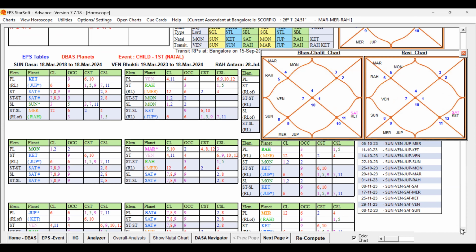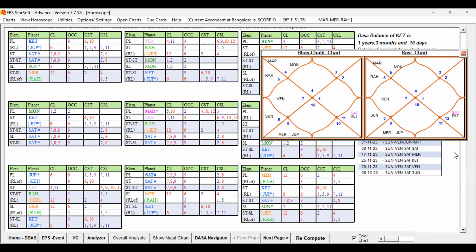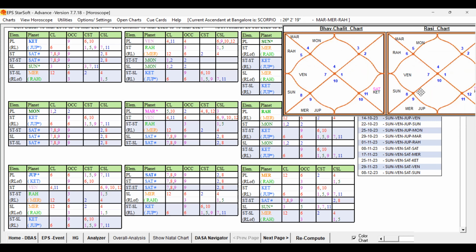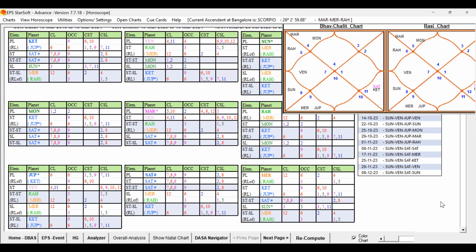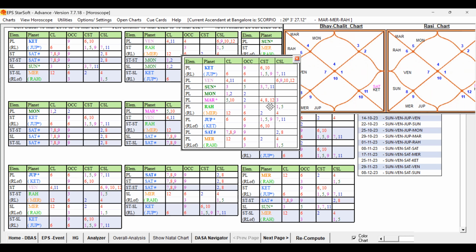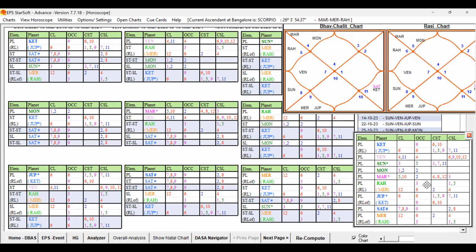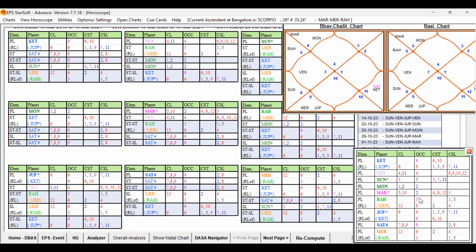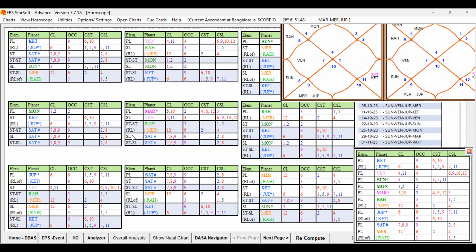We have to study the 5th lord and 5th cuspal sublord. Let me open the grouping self-significations. 5th lord is Mars, 5th sublord is Rahu. Mars and Rahu we have to check. So this is Mars and Rahu. Yes, Mars and Rahu. Check the Mars.